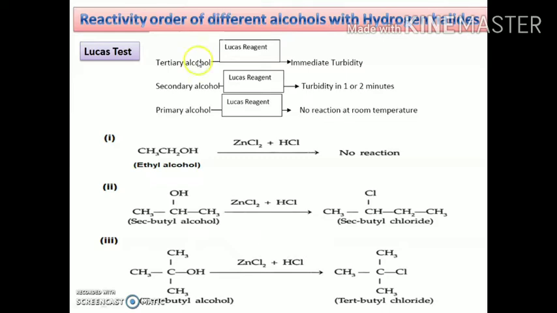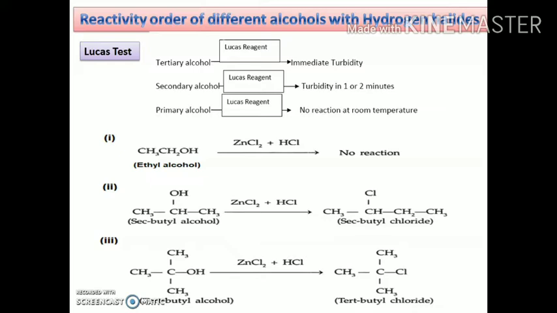In the case of tertiary alcohols, when they react with the Lucas reagent, immediate turbidity appears. In the case of secondary alcohols, the turbidity appears after 1 or 2 minutes. Primary alcohols are the least reactive in nature, and no turbidity appears at room temperature; the turbidity appears only after heating.